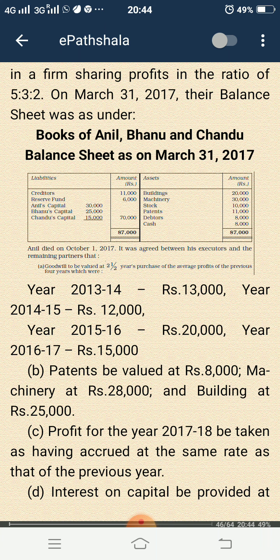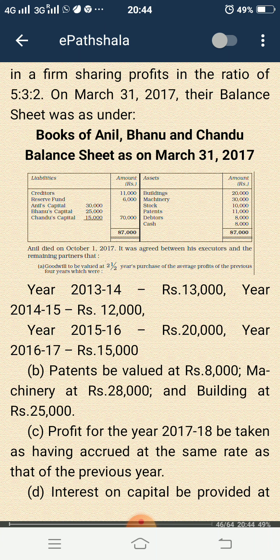Second point, patent be valued at rupees 8,000, machinery at rupees 28,000, and building at rupees 25,000. So here three assets are revalued, and in such a case you have to prepare the revaluation account. Next point, profit for the year 2017-18 be taken as having accrued at the same rate as that of the previous year.